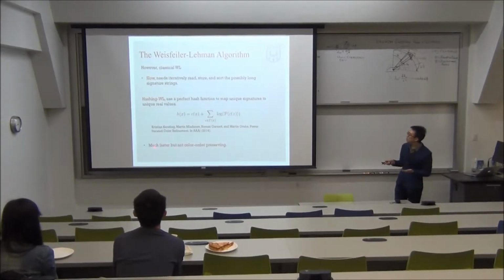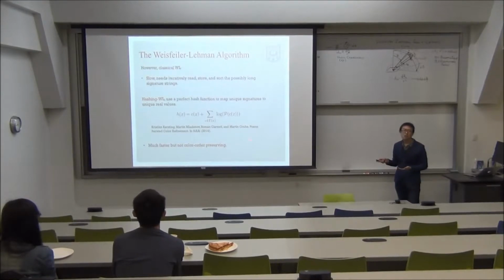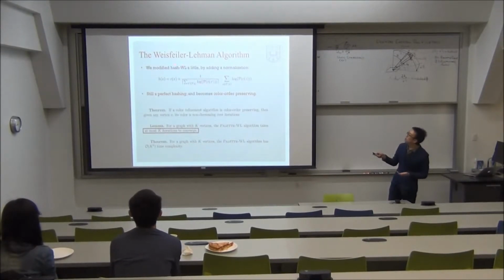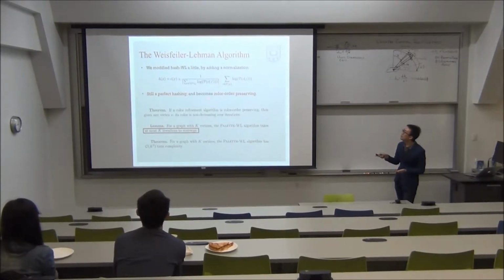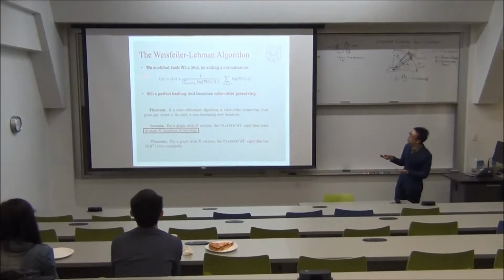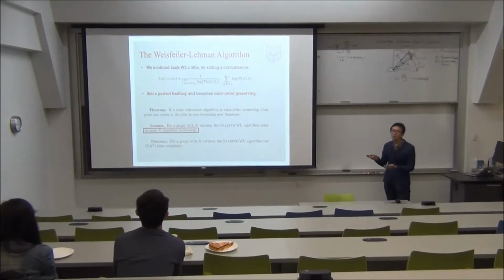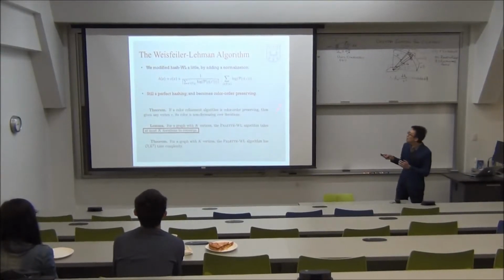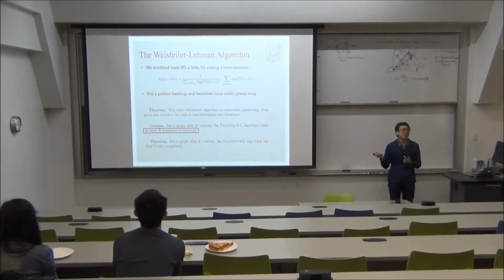It is typically much faster than the classical Weisfeiler-Lehman, but it is no longer color order preserving. To fix this issue, we modified the hash WL a little by adding a normalization term, and we can show that it is still perfect hashing, and moreover, it becomes color order preserving, so it becomes an eligible algorithm and fast.